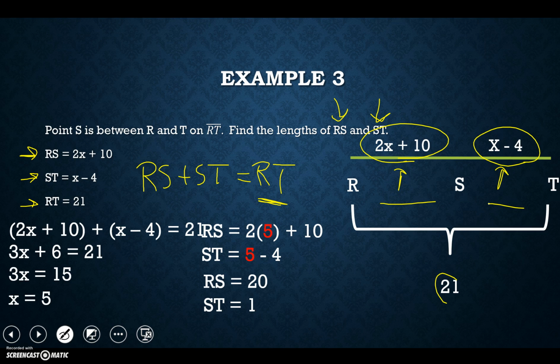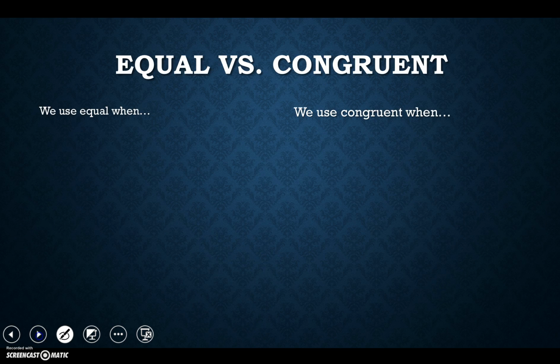It's okay. Alright, so that's the big idea behind the segment addition postulate, and also utilizing the ruler postulate. Everything is one-to-one, so we can do this. The last couple things I want to touch on is the difference between some key words here, which is equals and congruence. We are going to be doing a lot when it comes to congruence, so we need to make sure we understand what that word means.